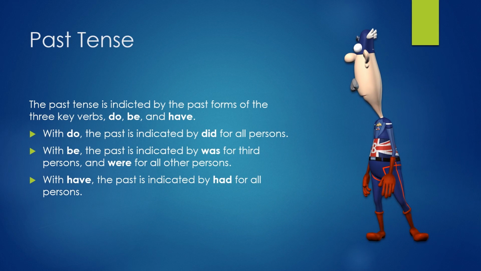Past tense. The past tense is indicated by the past forms of the three key verbs, do, be and have. With do, the past is indicated by did for all persons. With be, the past is indicated by was for third persons and were for all other persons. With have, the past is indicated by had for all persons.